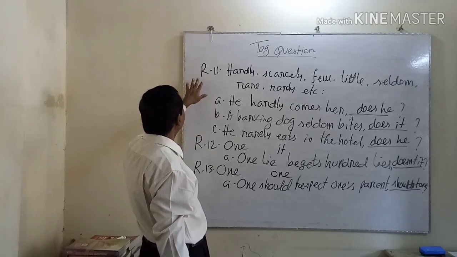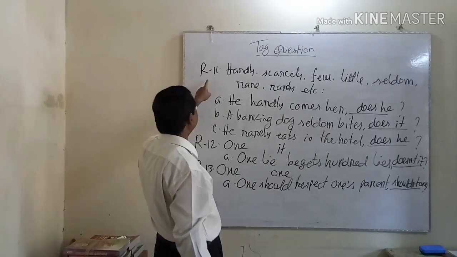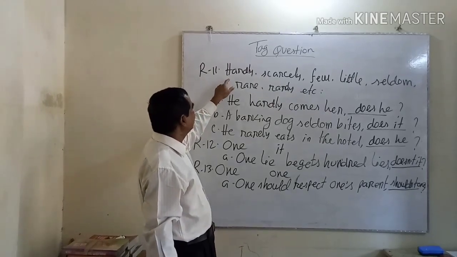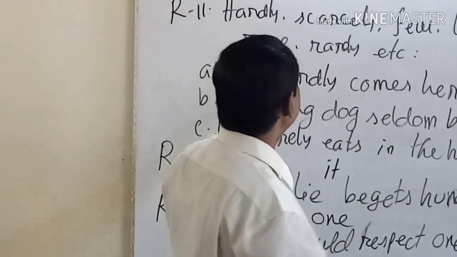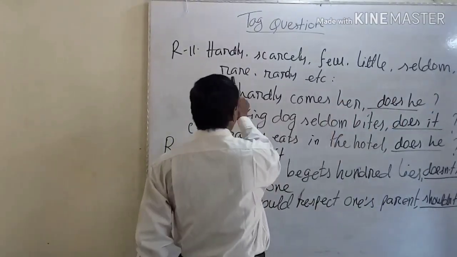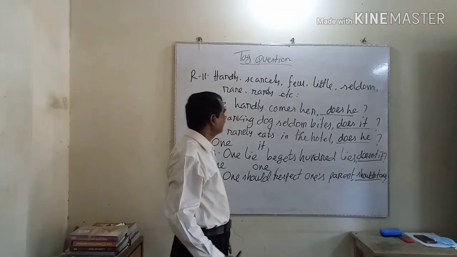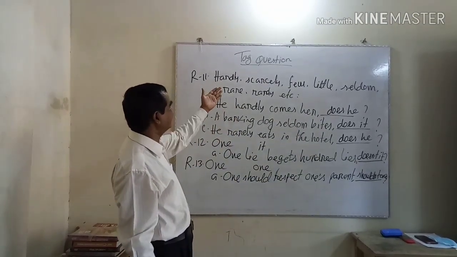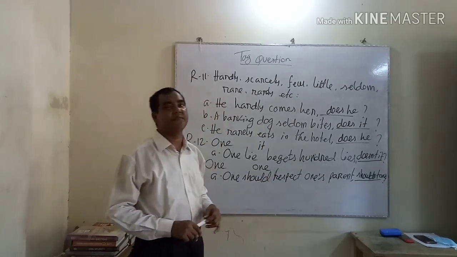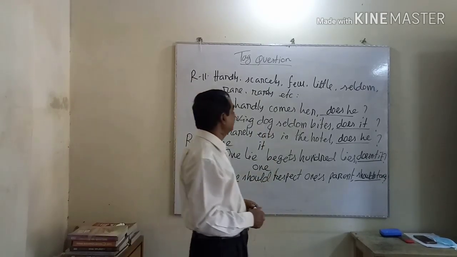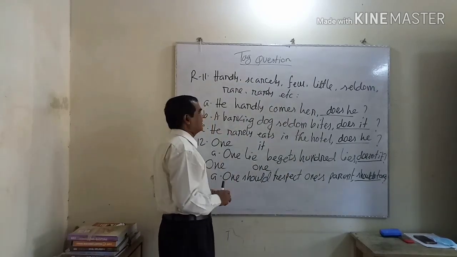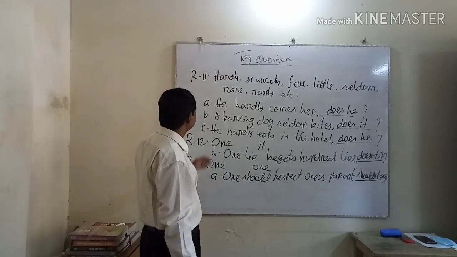Okay, my dear student, now I am going to discuss about Rule 11. Here, hardly, scarcely, few, little, seldom, rare, rarely, etc. If you find such kind of word in a sentence, the sentence will be the negative form. For this, you don't need to make negative form. The answer will be affirmative form.